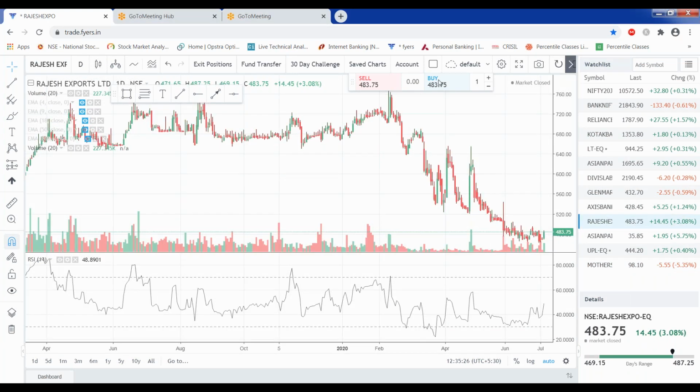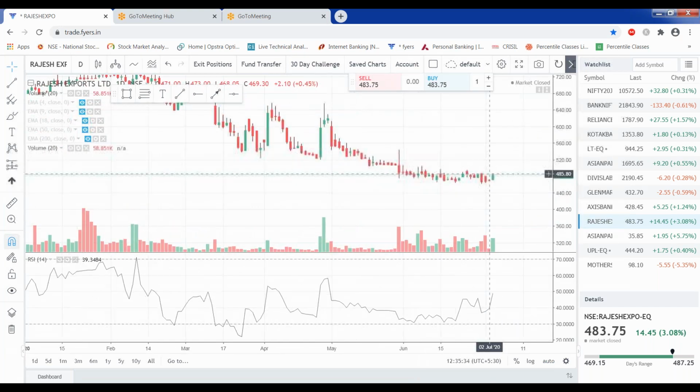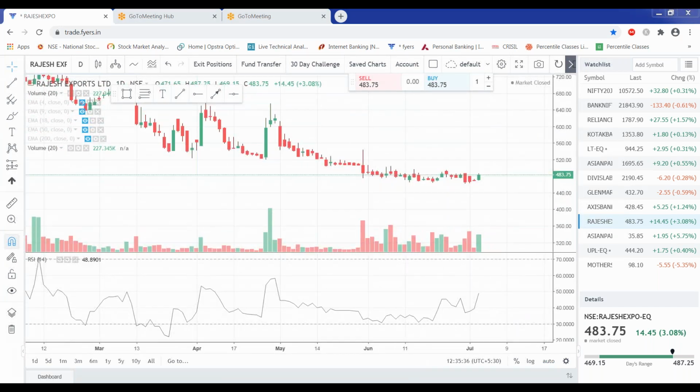Let's take one example that I had already shared in the Telegram group as well. I had shared this chart in the Telegram group, and also on my FB page. Now let's see what is happening in the case of this RSI.